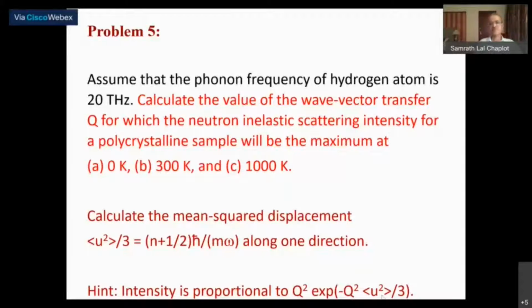Okay, so that would be easy, and you can do it for 3 different temperatures. So that will give you an idea of what are the Q values for which the intensity could be maximum. In fact, it's a very interesting problem. If you make a measurement of the phonon density of states as a function of Q, and find out what are the average energies of the phonons, then you can work out what is the mass of the atoms that are contributing to that phonon density of states.